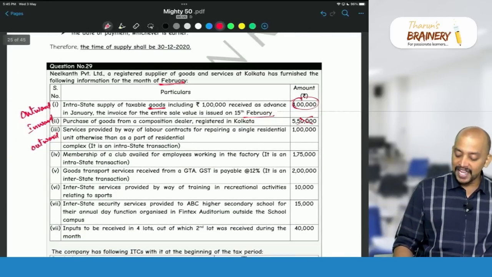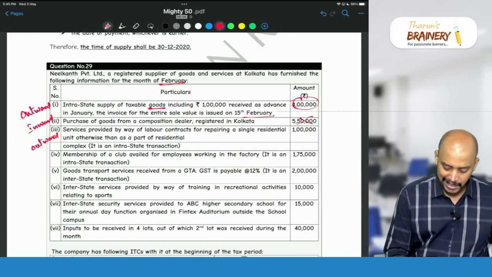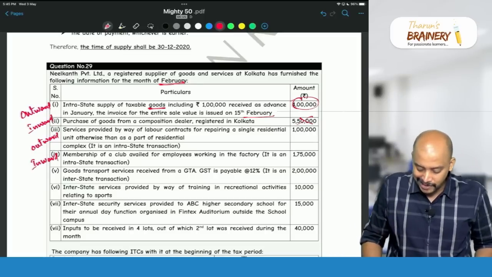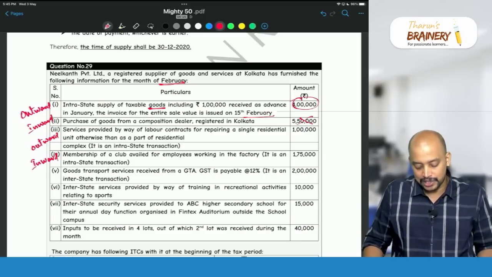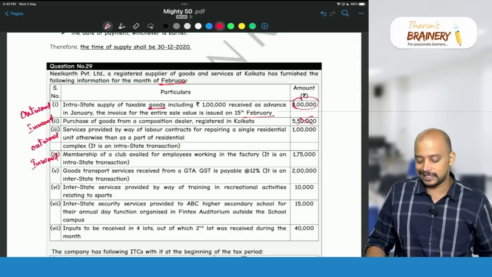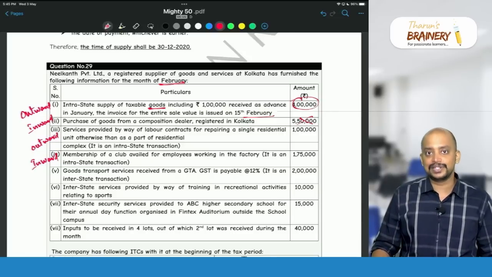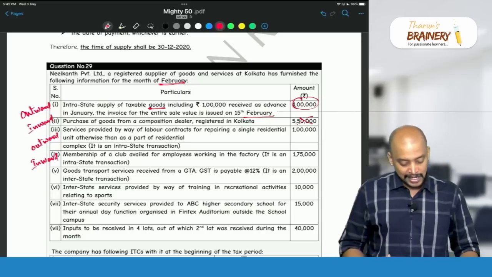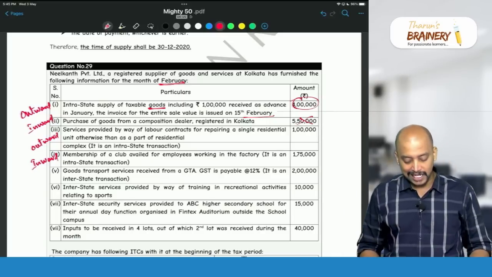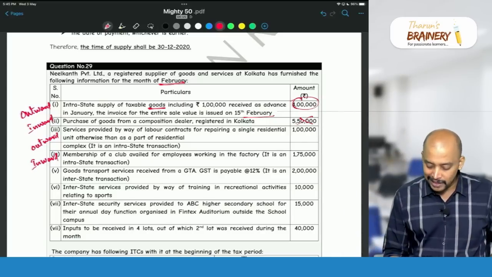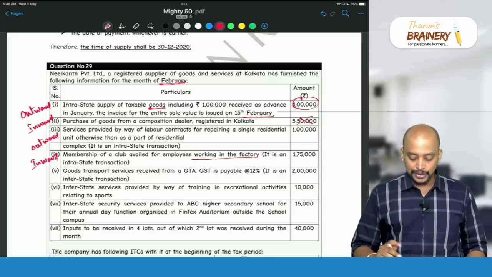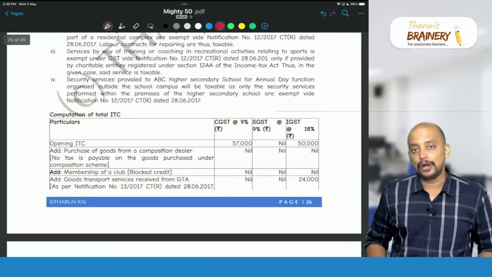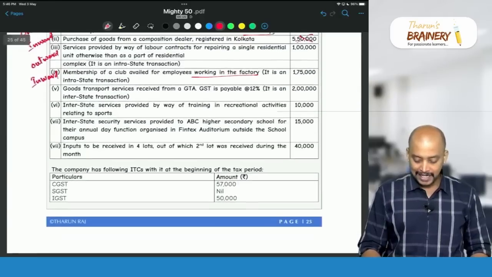Then next one. Membership of a club availed. So receipt, so this will be inward. Membership of a club availed for employees working in a factory. It is an intrastate transaction, so inward supply, CGST, SGST is paid. So 1,75,000 into CGST, SGST 9% and 9%. Membership of a club, health and fitness center, but it is a blocked credit. We cannot take ITC with respect to that, and nowhere it is given that it is under a statutory obligation. So on this 1,75,000, whether ITC is available? No. It's a blocked credit. ITC not available.